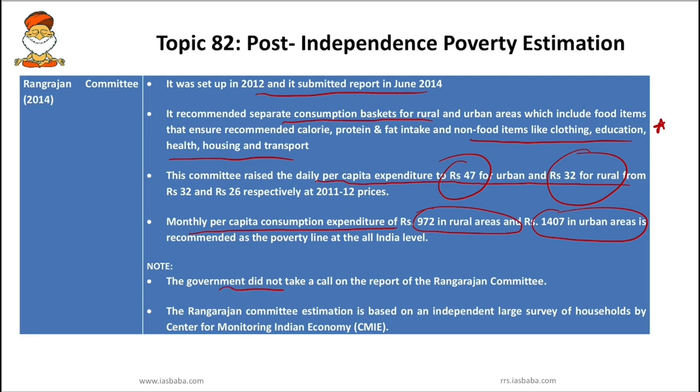However, you have to note that the government did not take a call on the report of the Rangarajan Committee. And next you have to note that the Rangarajan Committee estimation is based on an independent large survey of households by the Centre for Monitoring Indian Economy.